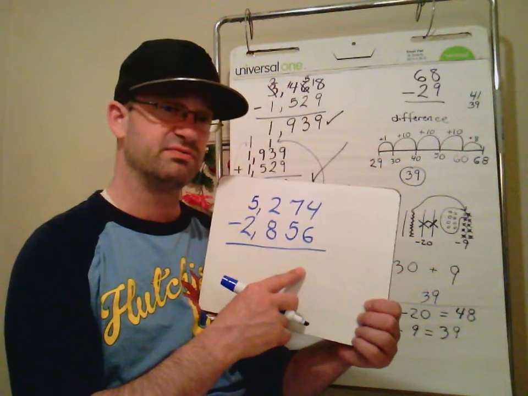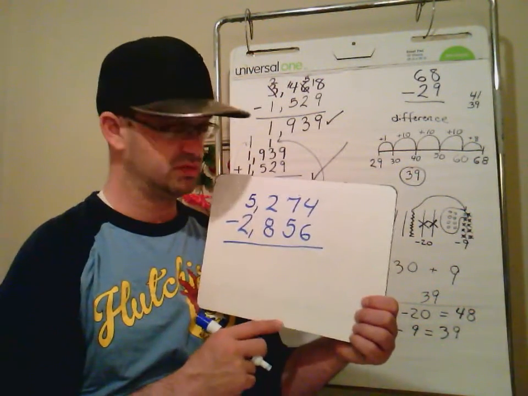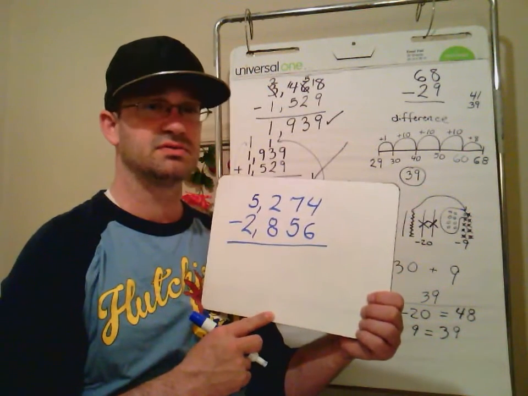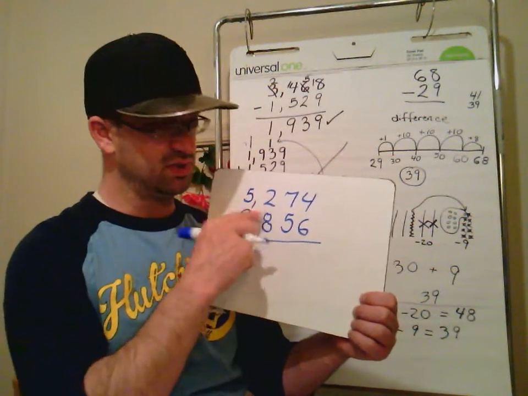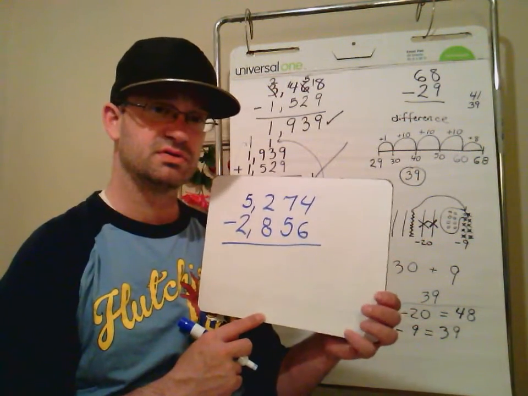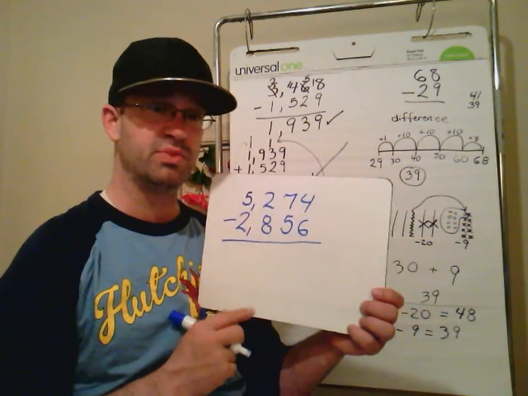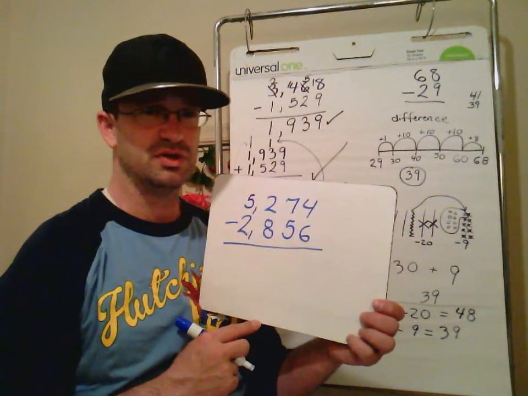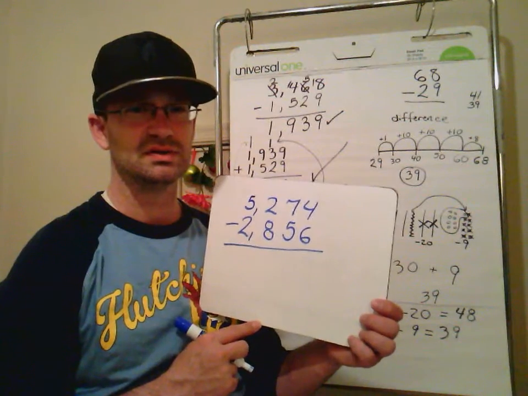That would be -2. So yes, I would have to borrow. Can 200s take away 800s? Yes, it would equal -6, but can it leave a positive number? No, then you would go and you would borrow if you need to. If you don't need to, then don't borrow. If you do, then you probably should.